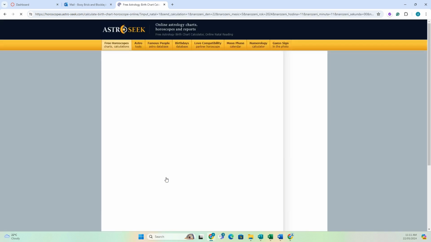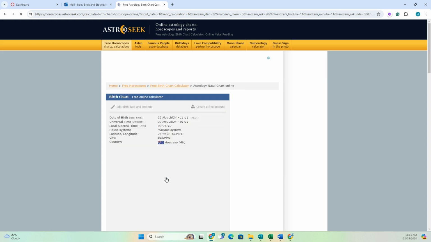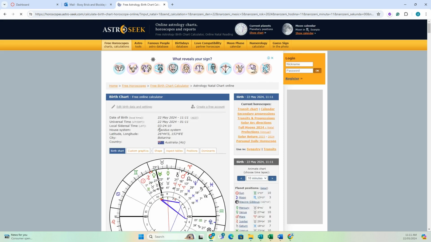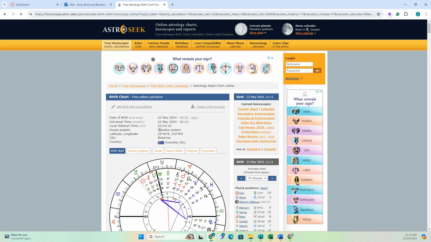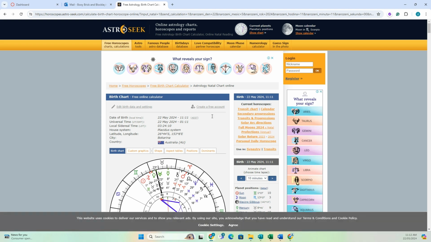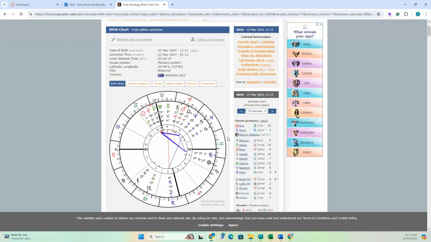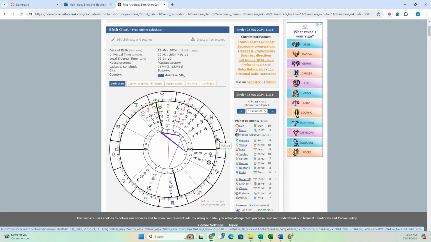And what that's going to do is bring up a chart. I use Placidus system personally. I do read perfections based on whole sign systems. However, Placidus is more time orientated, so sometimes, especially if you're in the far northern hemisphere or far southern hemisphere, the houses change. So I am going to describe that to you very briefly, and that way you're going to be able to understand how to read this chart in the simplest form you can.